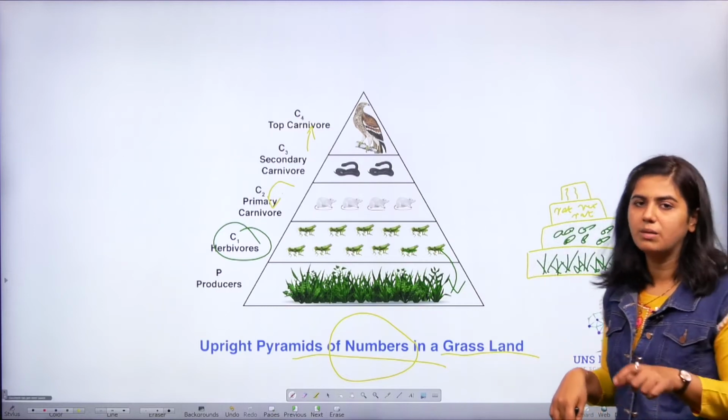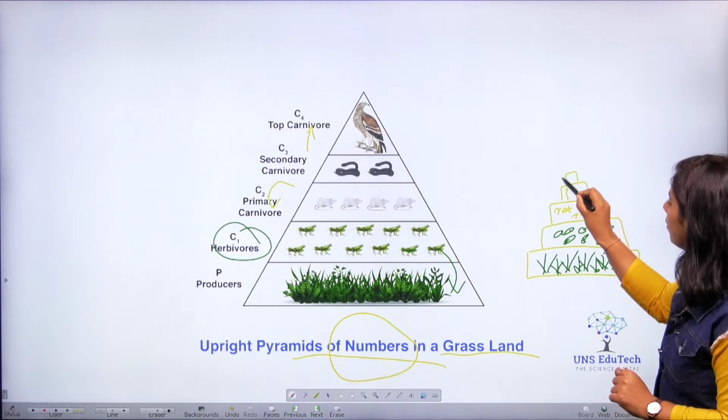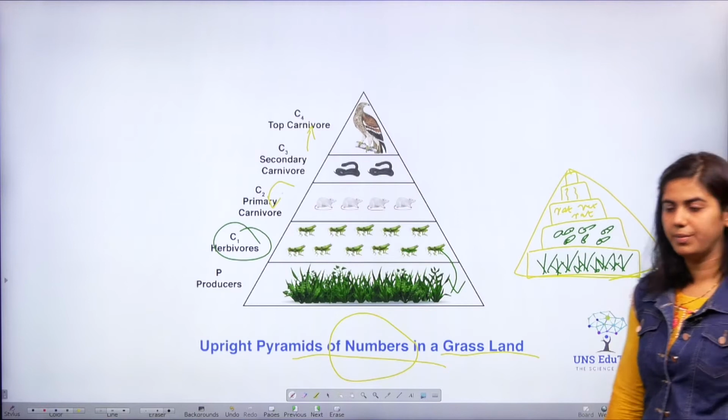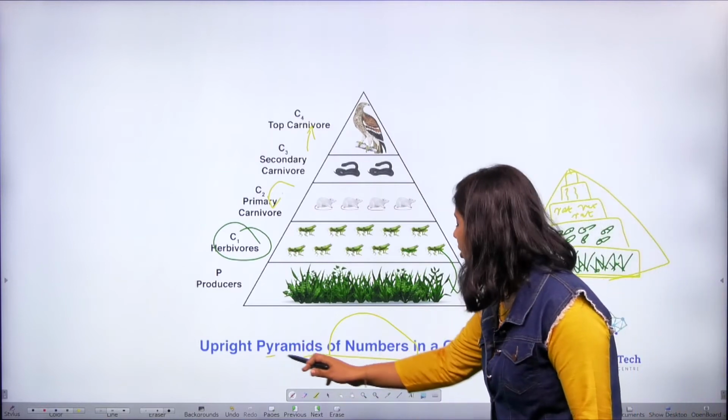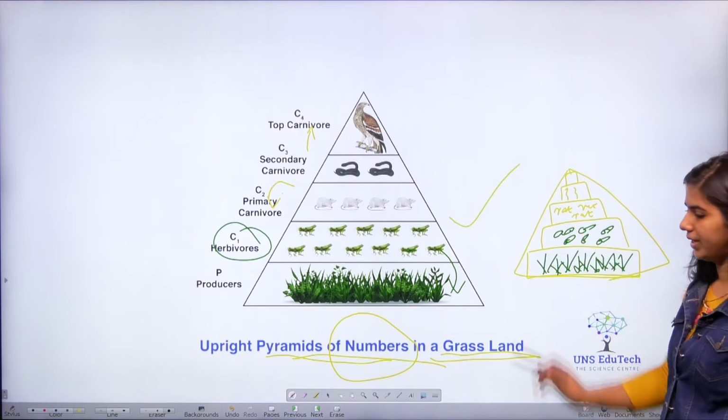Obviously it will be less compared to the number of snakes. The final peak will be less. So if we draw like this, we will get an upright pyramid. So the pyramid of numbers in a grassland will always be upright.